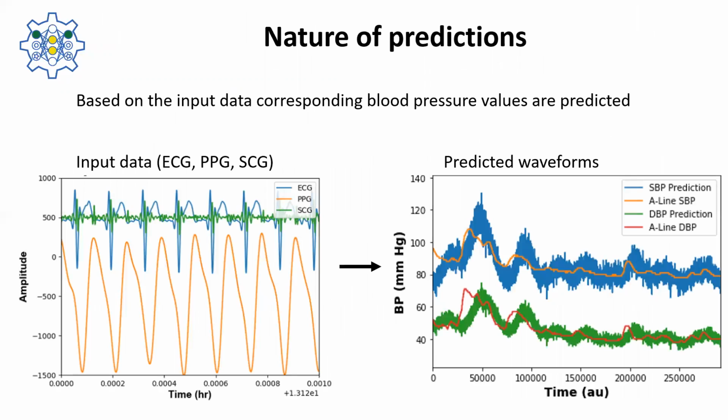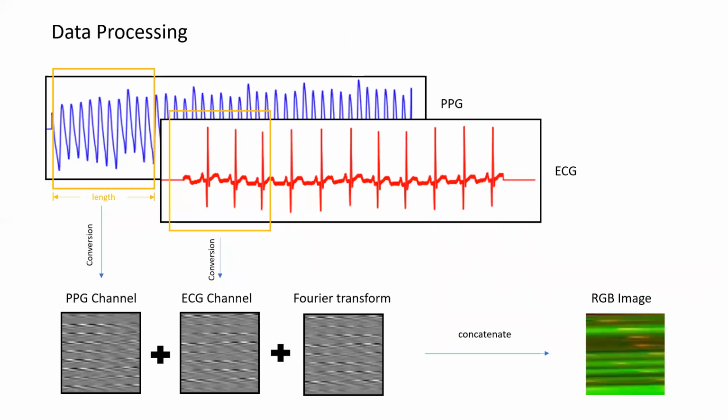Here is a glimpse of the kind of data that we use to predict the blood pressure. ECG, PPG, and SCG are fed as raw waveforms. The machine learning model then learns to extract the important features from this data, like the time difference in peaks, synchronization of the waves, and such. This is then used to predict the corresponding blood pressure values, which is the systolic blood pressure and the diastolic blood pressure. We can see that the model is able to use the input data to regress to the systolic and diastolic blood pressure values. We expect that a more complex model would be able to perform much better on such data.